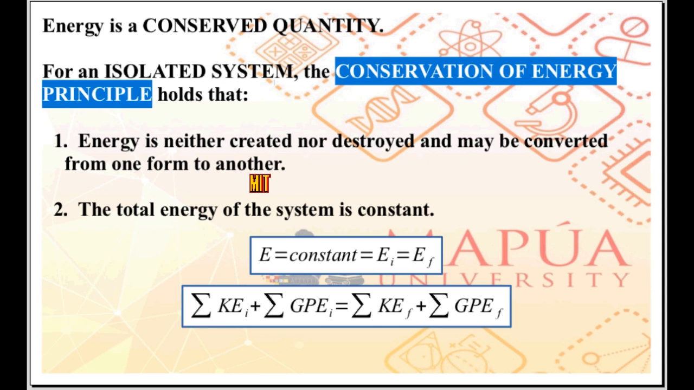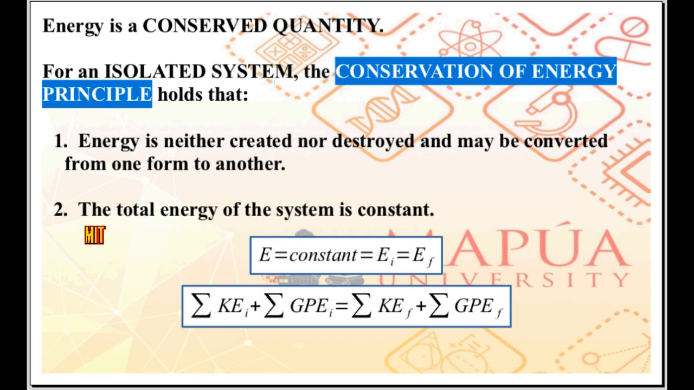Energy may be converted from one form to another. For instance, you have mechanical energy, you have kinetic energy, and you have potential energy. Potential energy may be converted into kinetic energy and vice versa. Kinetic energy converted into potential energy. If we have a system of two objects, the kinetic energy of object 1 might be converted into kinetic energy of object 2 and so on. Converted from one form to another.